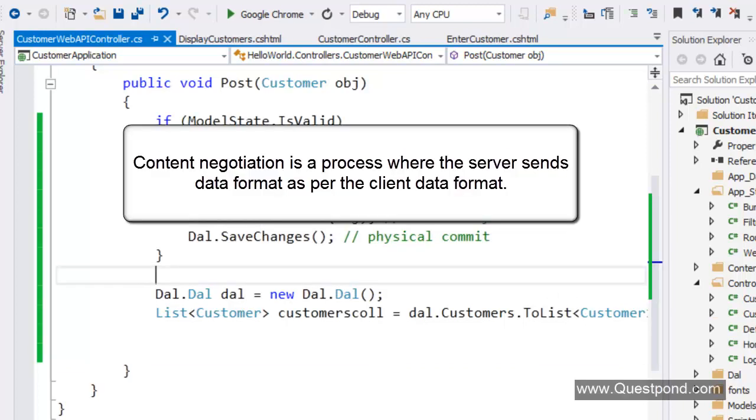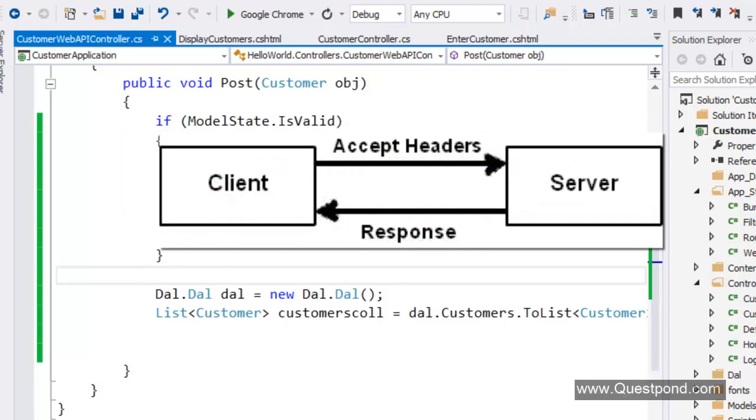Let me explain to you what exactly this thing called content negotiation is. Content negotiation is a process where the server identifies what kind of format the client supports, and depending on the comfort of the client, it sends that format. Now the next question which will come to your mind is, how does the client communicate to the server what kind of format it supports? Now there is a thing called the Accept request header. This Accept request header is sent through the HTTP post or HTTP get. So via this parameter, the client tells the server which format it supports.